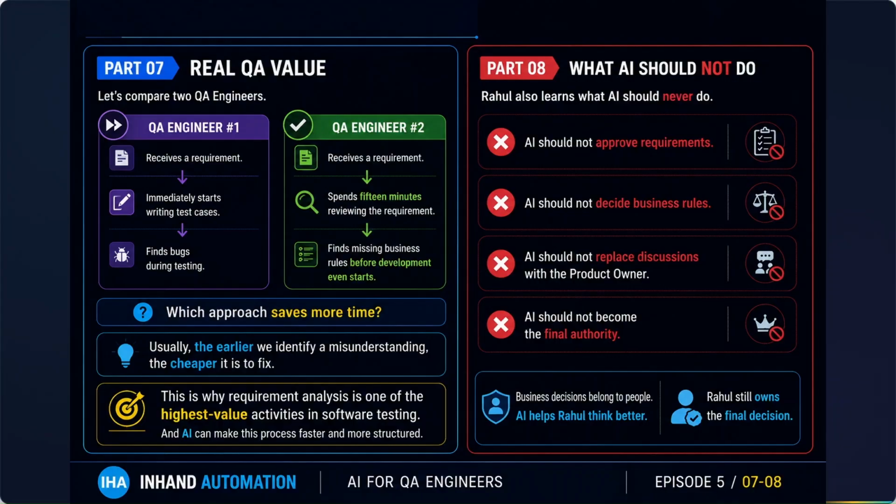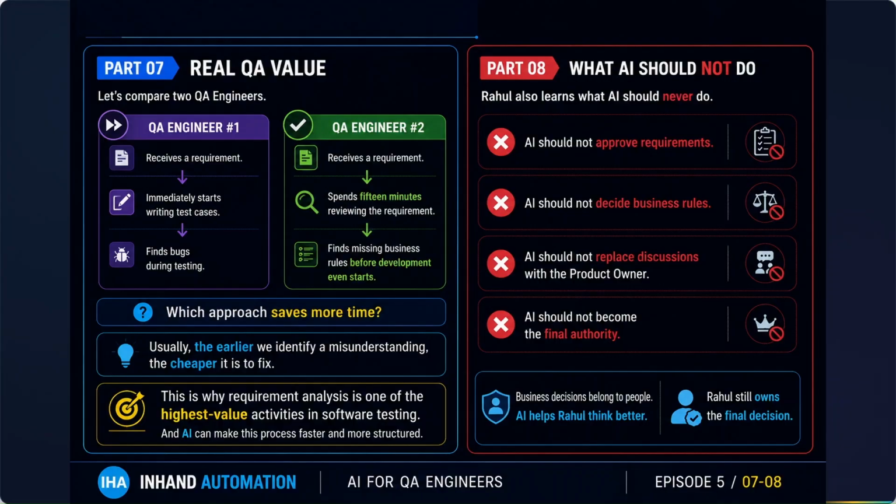So Rahul also learned what AI should never do. AI should not approve the requirement. AI should not decide the business rule. AI should not replace the discussion with the product owner. AI should not become the final authority. Business decisions belong to the people.